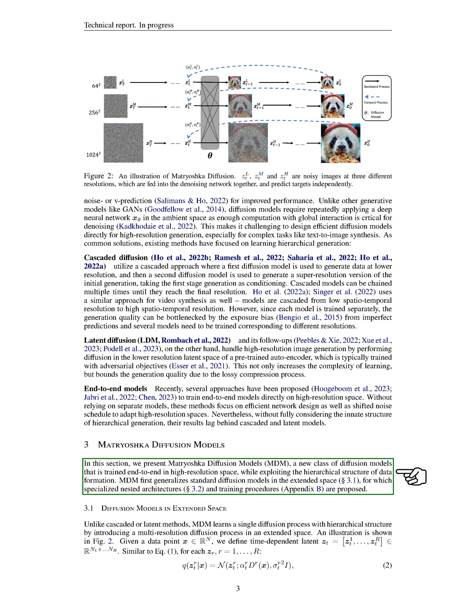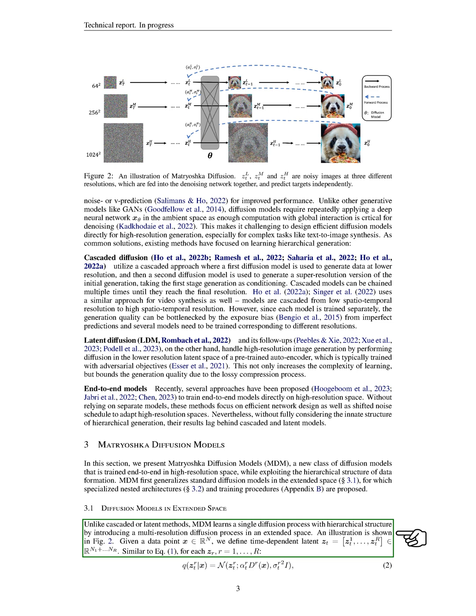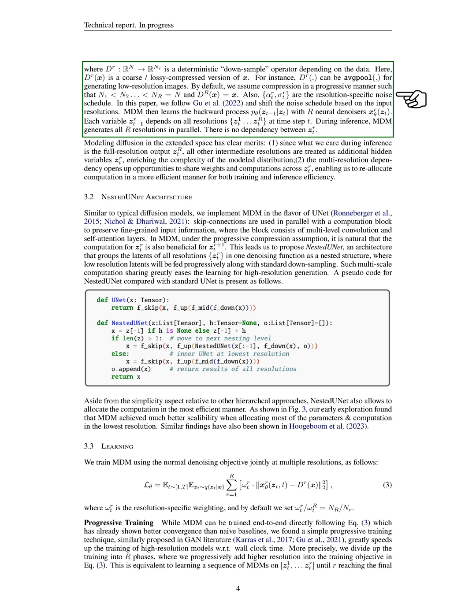MDM first expands standard diffusion models in the extended space, for which we propose specialized nested architectures and training procedures. Unlike cascaded or latent methods, MDM learns a single diffusion process with a hierarchical structure by introducing a multi-resolution diffusion process in an extended space. Given a data point, we define a time-dependent latent variable. This variable is similar to a posterior equation for each of its components, where a deterministic downsample operator depends on the data. This operator produces a coarse or lossy compressed version of the data point. For example, it can be an average pooling operation for generating low-resolution images.